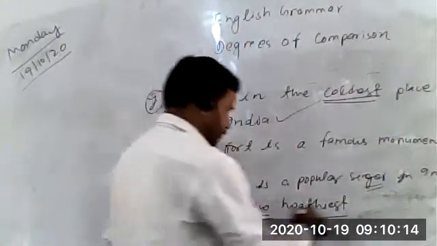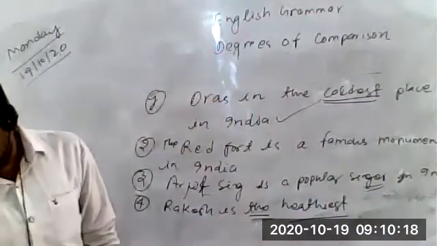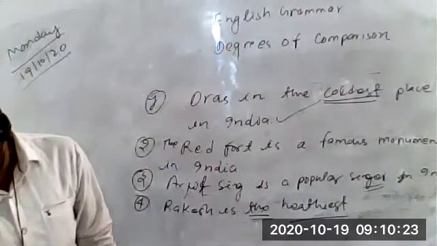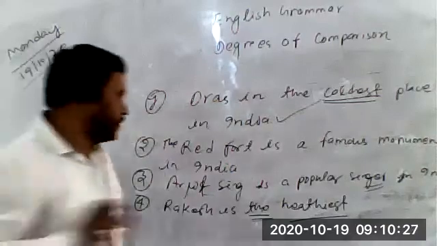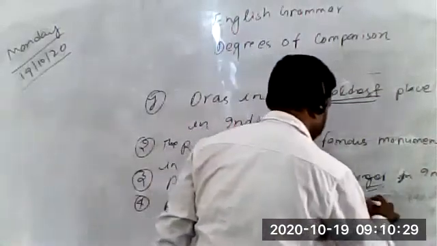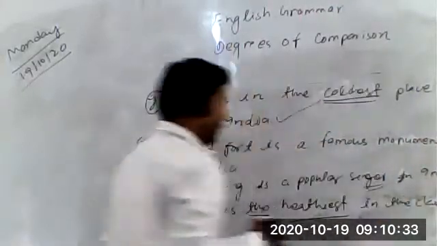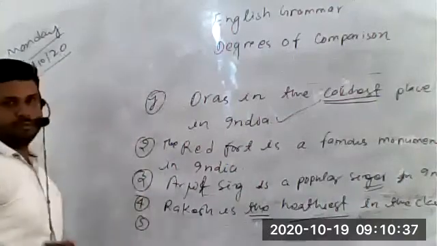Is there any noun before class? In the class. Rakesh is the healthiest in the class. Okay.